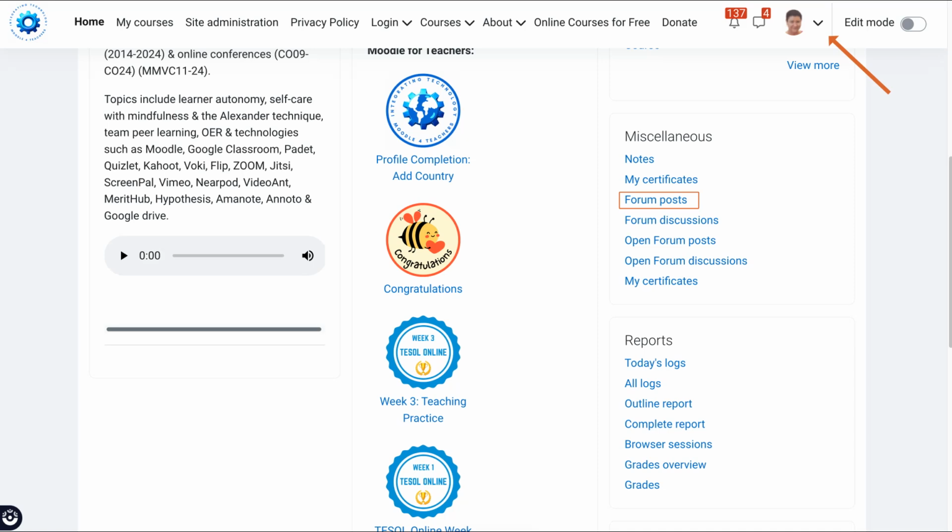Now, posts differ from discussions. Discussions are actually replies to others' posts or within your post. Next, we're going to take a look at open forum posts, if you have added those, as well as open forum discussions. Again, the difference is the same. Discussions are replies, and posts are the first time that you start a discussion topic.